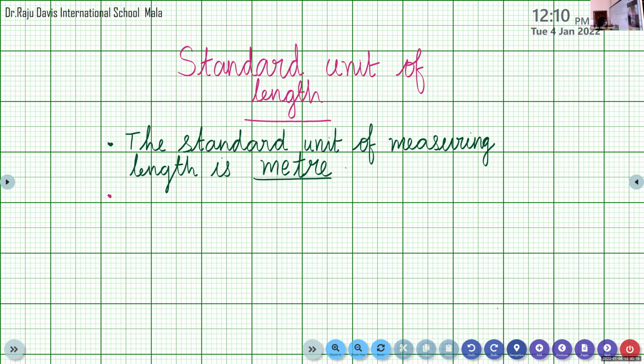So we can write: the unit meter is written in short as dash. The unit meter is written in short as